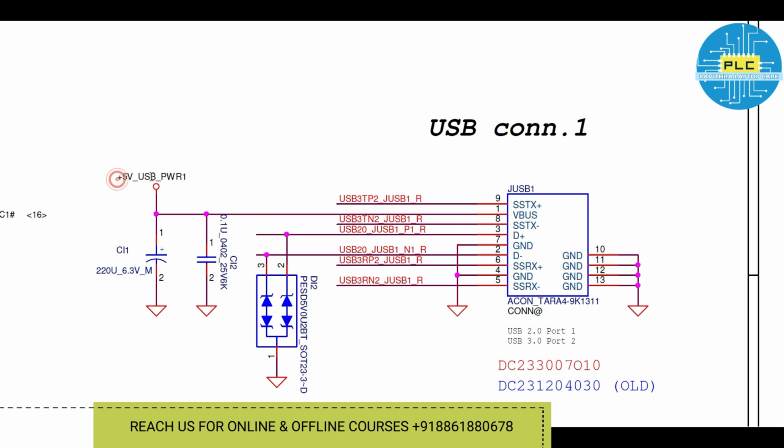First thing is 5 volts, second thing is D plus and D minus. These are a must, they should be there. Next, TX plus and TX minus. Next, RX plus and RX minus. These will work bidirectionally to PCH. So now it's very simple.